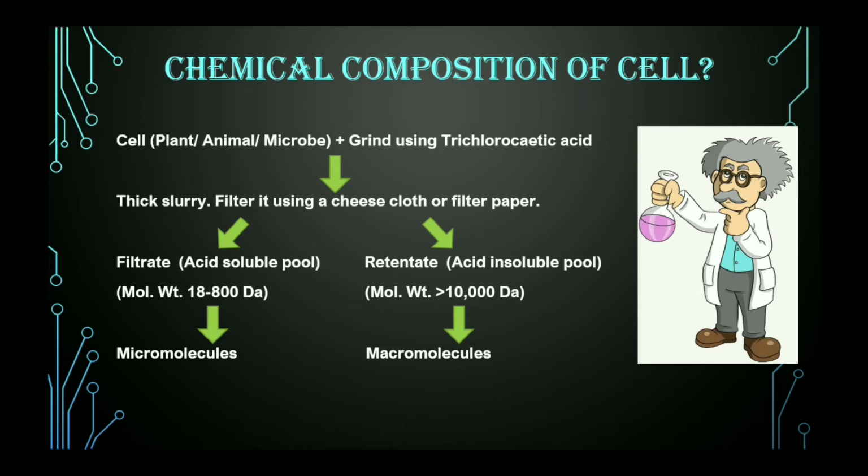And this is how the classification of biomolecules began. On this basis, biomolecules were classified according to their molecular weight as micromolecules and macromolecules. Now, let us move to the specific types.